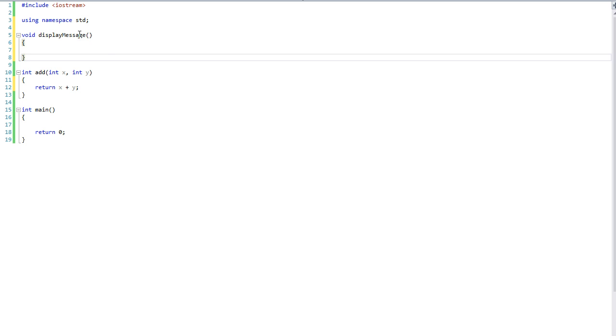The D in displayMessage is going to be lowercase, and then any word after that I'm going to capitalize. So it's a good thing to keep things the same in your program. You do not want to have one type of capitalization structure in part of your program and a completely different one later on. You want to keep things standardized.